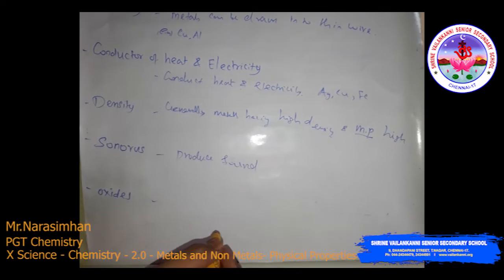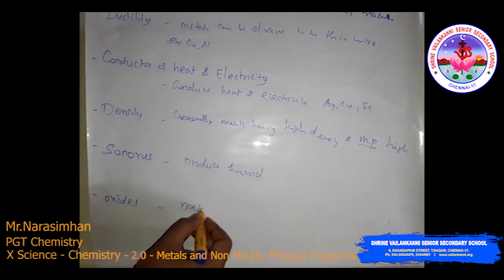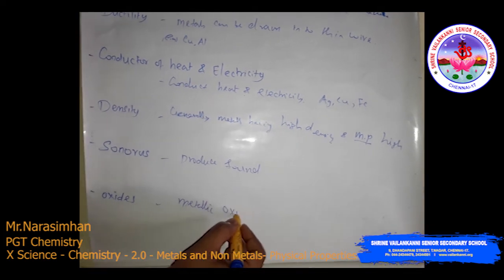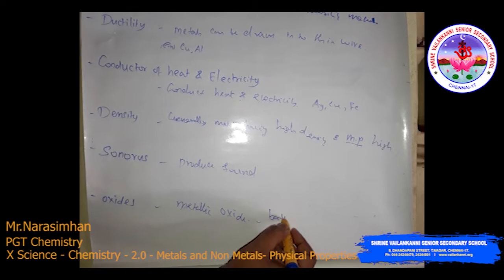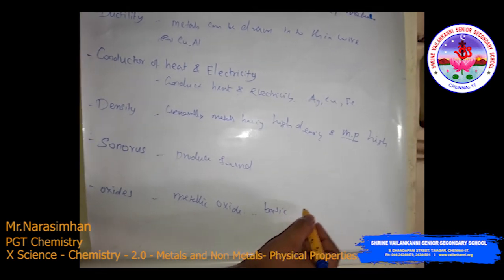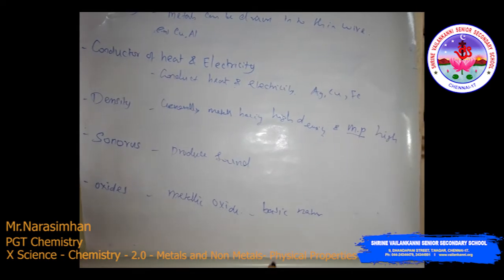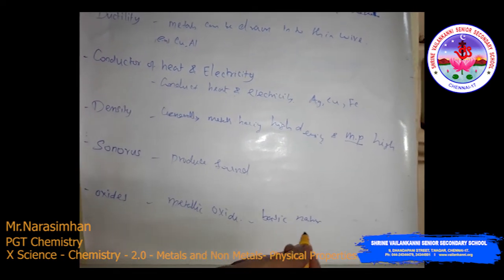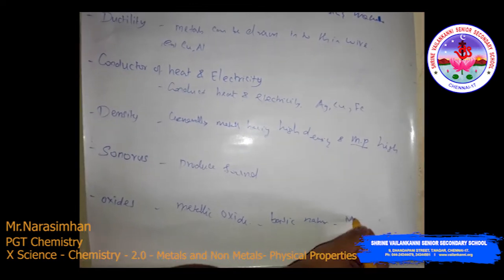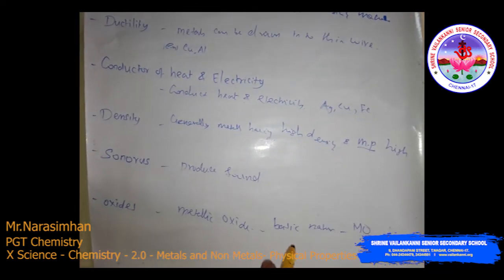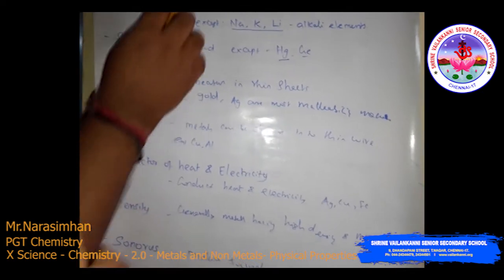Then oxides. See, when a metal reacts with oxygen, that is called a metal oxide or metallic oxide. The metallic oxides are usually basic in nature. For example, sodium oxide, that is any metal oxide. All the metal oxides, MO indicates the metal oxide. So these are the physical properties of the metals.